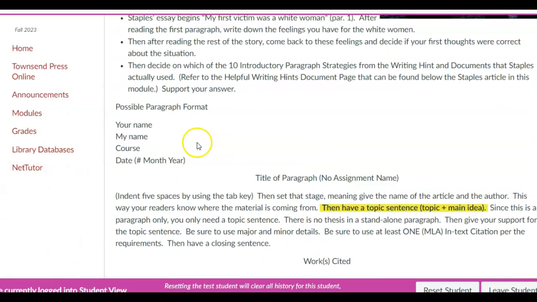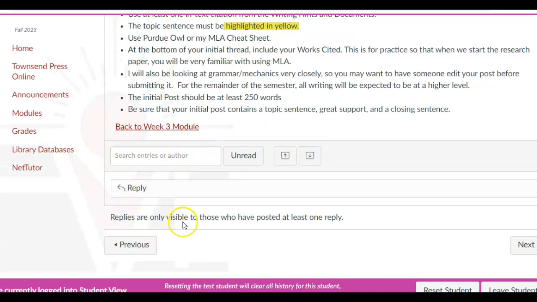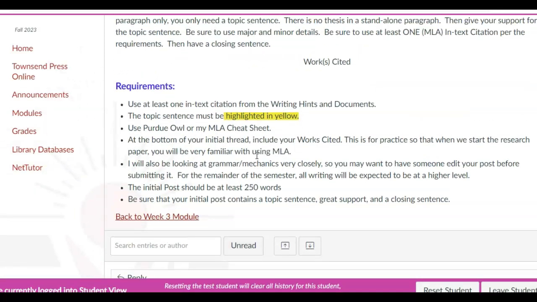So let's say that you wrote this, you're going to hit reply, you're going to paste your response here, and you're going to go back out and make this a document, and then you'll submit it there so I can grade it. That's where I will put your comments, the feedback.